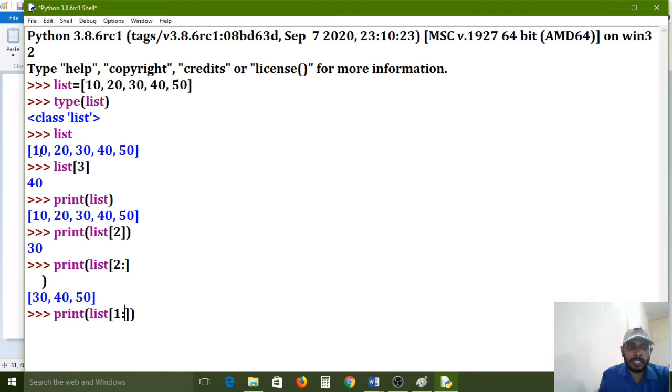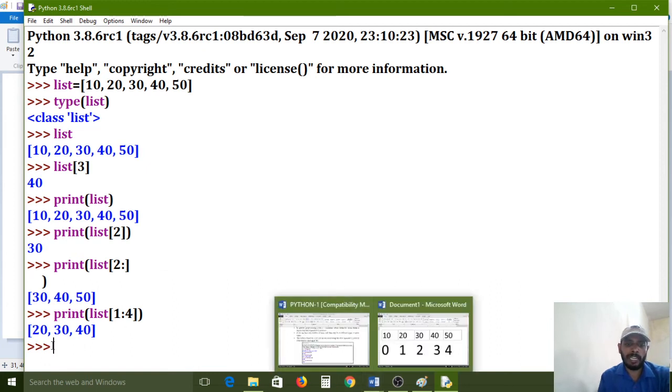So how many elements? 0, 1, 2, 3, 4. So I have given 4, because the last element will not print. 1:4 means the fourth element will not print. Here the fourth element is 50. So that's why it will print up to 40. 1:4 means the last element is excluded from the given range. Without the last element it will print.